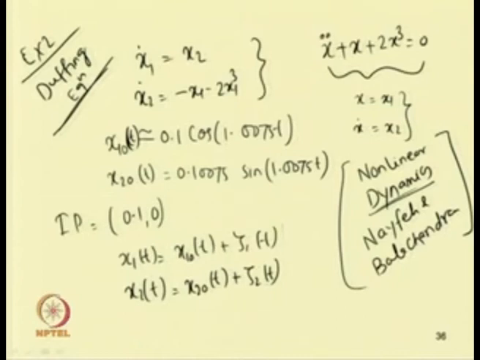So, now substituting this equation in this original equation number 1. So, substituting this equation in equation 1, we can write x1 0 dot plus zeta 1 dot equal to x2 0 plus zeta 2, and x2 0 dot plus zeta 2 dot will be equal to minus (x1 0 plus zeta 1) minus 2 (x1 0 plus zeta 1) cube.